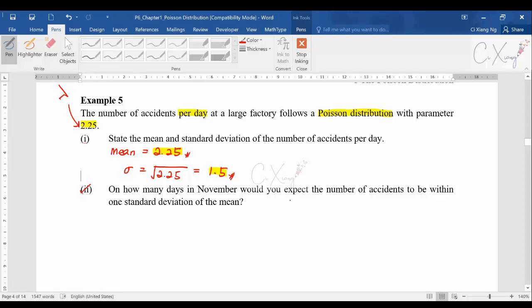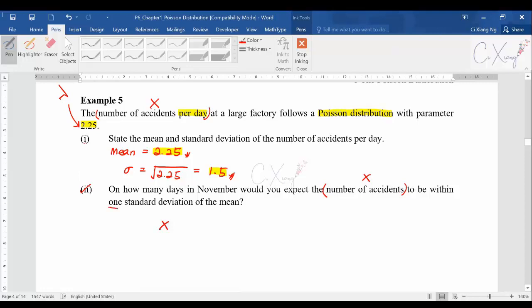They want to know the number of accidents. So the number of accidents is actually x, the discrete random variable that we are going to find out. Because here they said the number of accidents per day, so you can assume that it is x. Okay, so the number of accidents is the x, within one standard deviation of the mean.